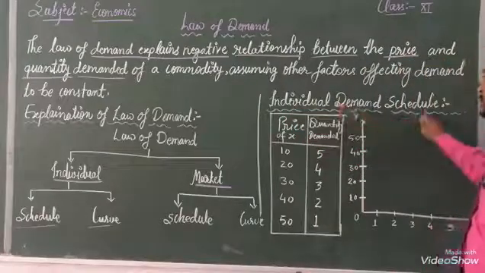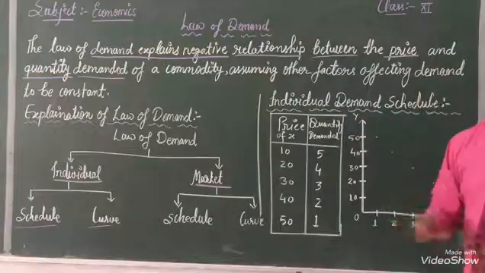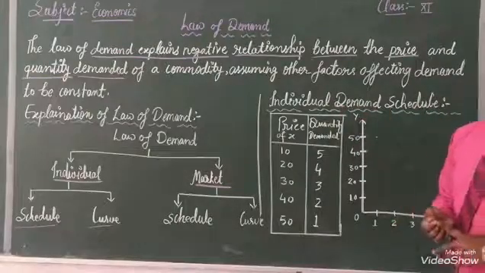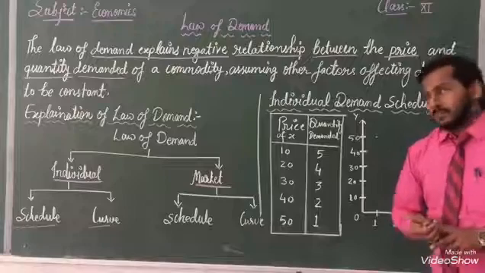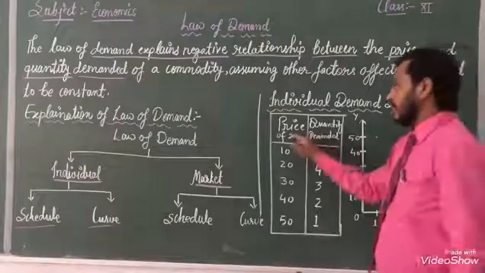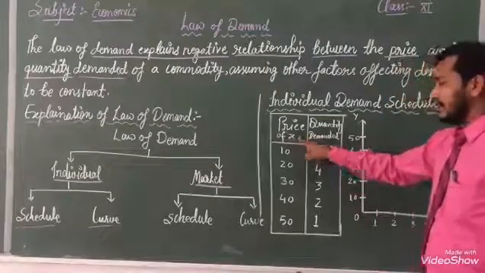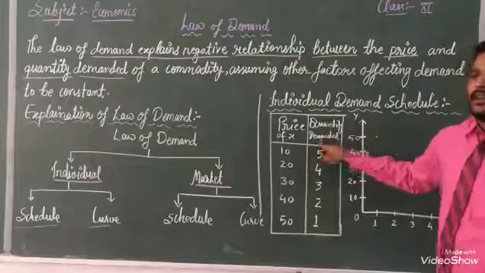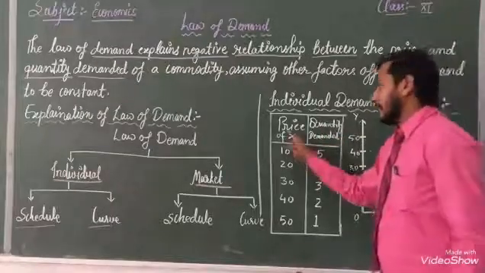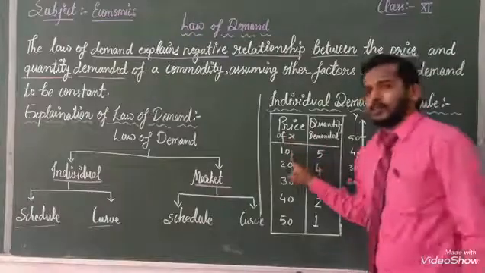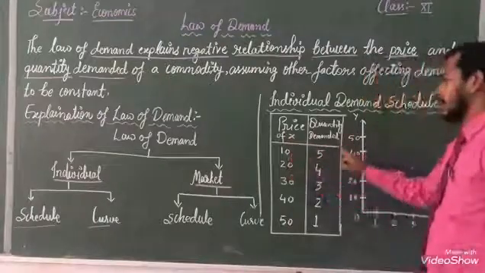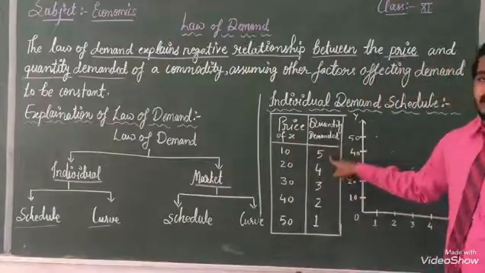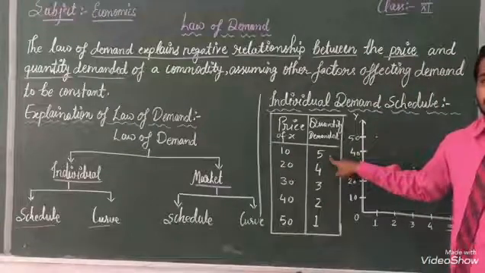Individual demand schedule. It is written in front of you. You have to see it and listen. Here I have written price of X and quantity demanded. For example, when the price of X is 10 rupees, at that time we demanded 5 units of goods and services.